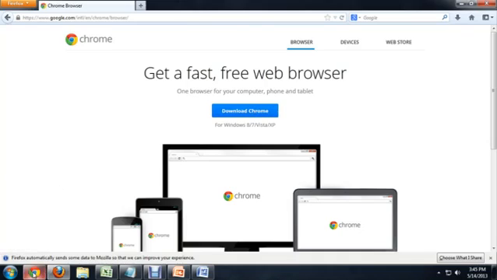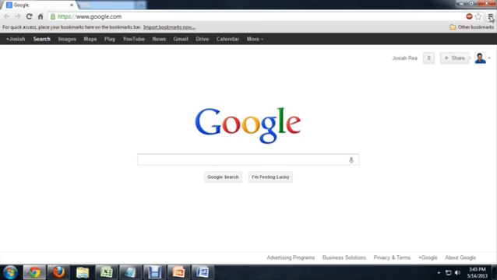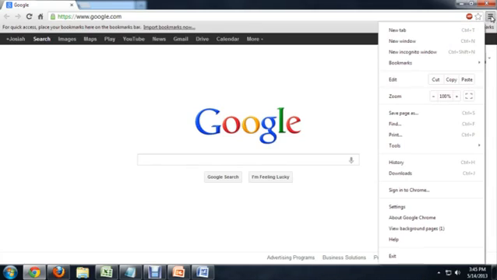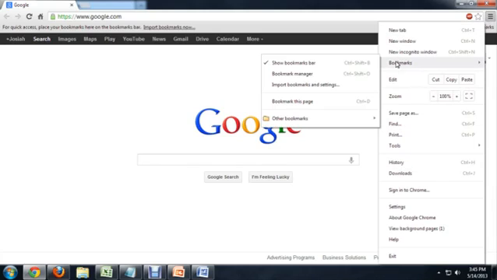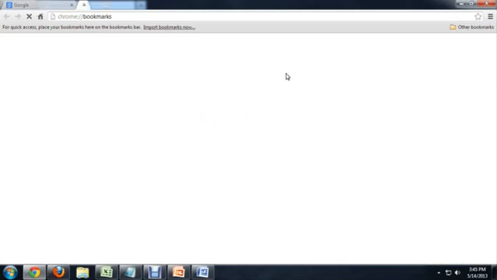So if I come over here to Chrome, the only way to really get your bookmarks back once you've installed Chrome is to have backed them up before you lost Chrome. So say that you wanted to back your system up. You come up here to this little button here in the upper right, which is like your options menu, and we would come down to Bookmarks and click on Bookmarks Manager.